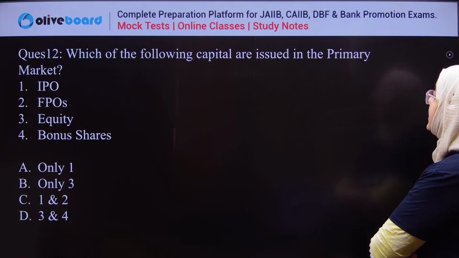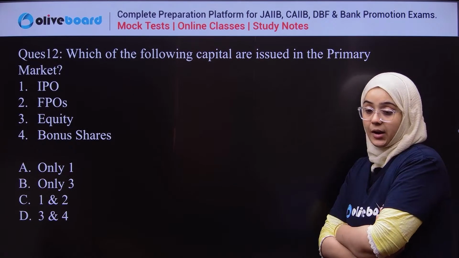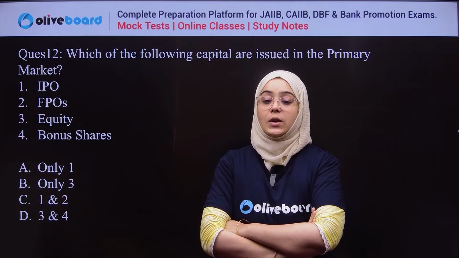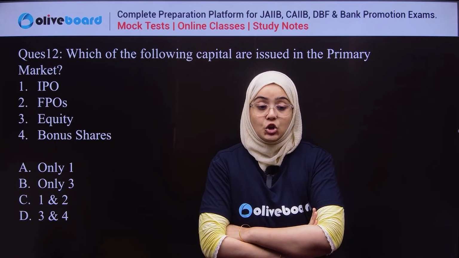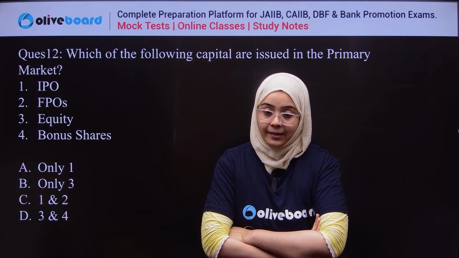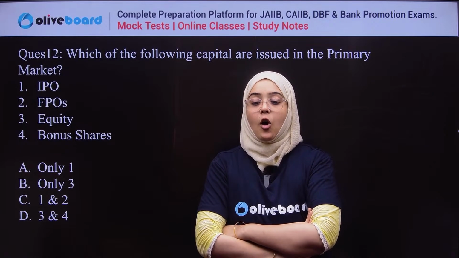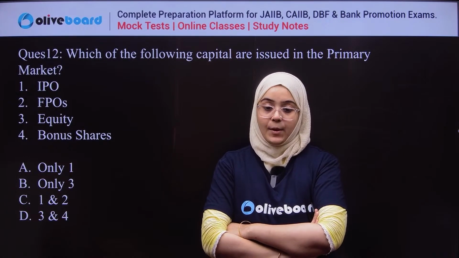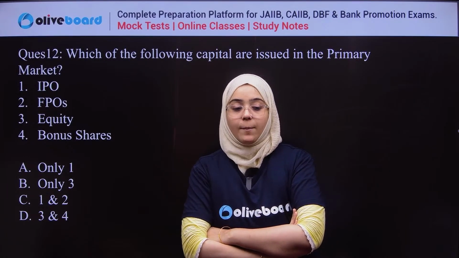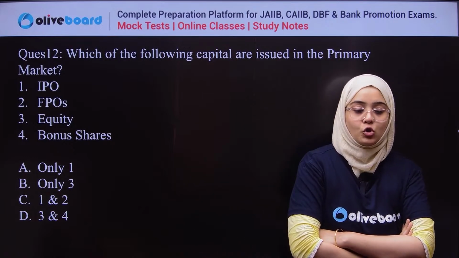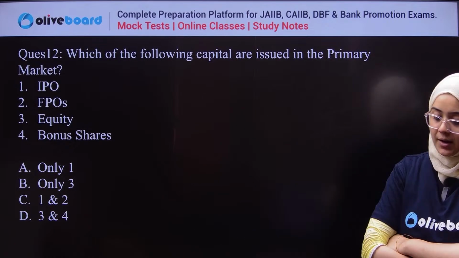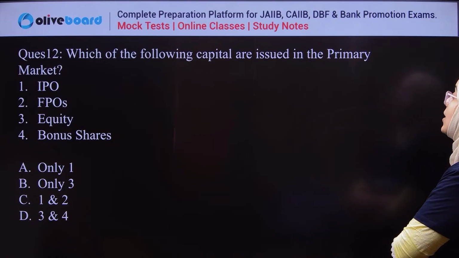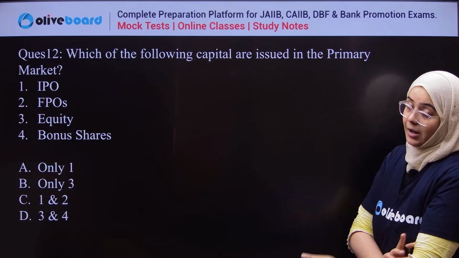Next question. Which of the following capital are issued in the primary market? Initial public offering, FPOs, equities, or bonus share. FPO is follow-on public offering. IPO, FPO, equity, or bonus share. So the correct answer for this question, everyone can answer this question. I have asked you which of the following capital are issued in the primary market segment.